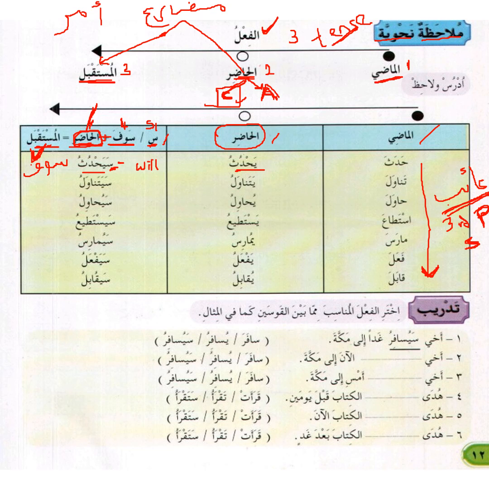So istata'a, he was capable. So yastati'u, he is capable. So sayastati'u, he will be capable. So marasa, he practiced. So yumarisu, he practices, or he is practicing. So sayumarisu, he will practice.